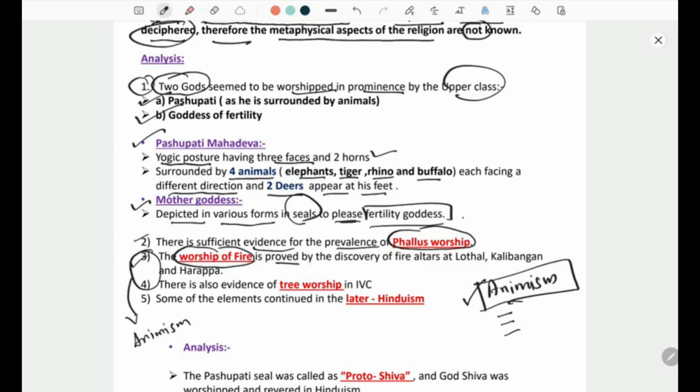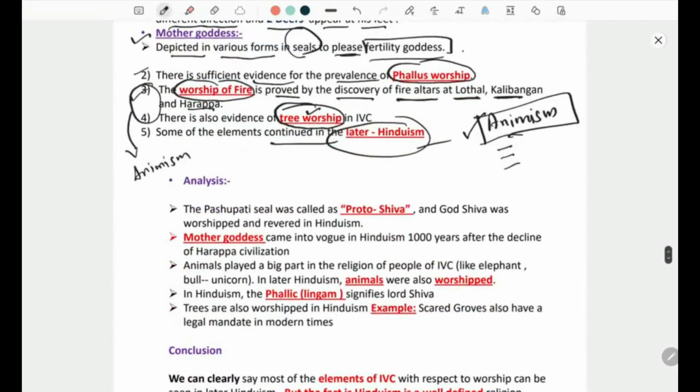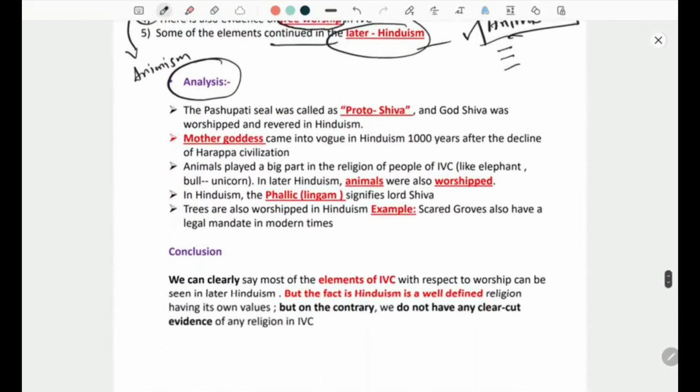The worship of fire was proved by discovery of fire altars in Lothal, Kalibangan and Harappa. There is also evidence of tree worship. They were also worshipping trees. Now some of the elements continued in later Hinduism. How? Because the second part of the question is, have some of the elements continued? Yes, some of the elements continued. So analysis of the second part.